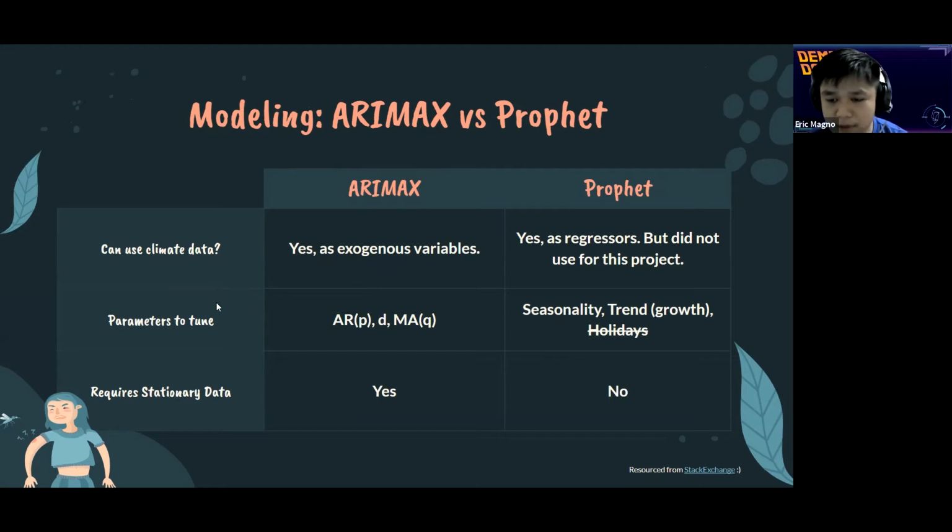Next up, which parameters we have to tune for both models. So for ARIMAX, we have the P, D, and Q parameters, which are the autoregressive of P, D for differencing, and Q being the moving average parameter. For Prophet, we actually tune the seasonality as well as the trend or growth, as well as holidays, which isn't really relevant to this project. We also see whether or not we require the data to be stationary. For ARIMAX, this is actually a requirement, while for Prophet, it's not necessary.